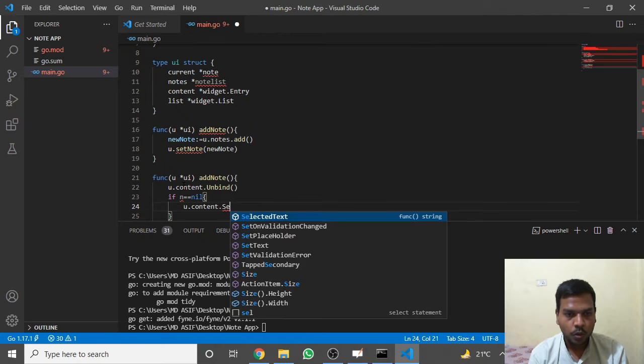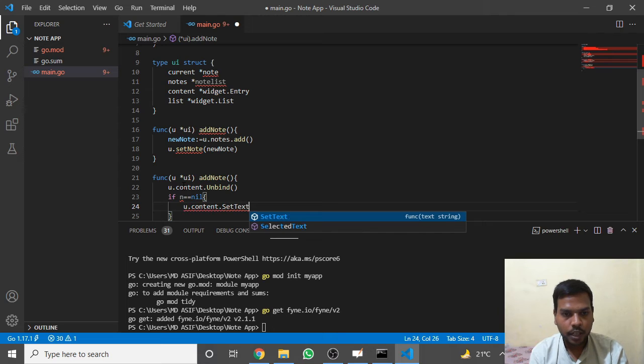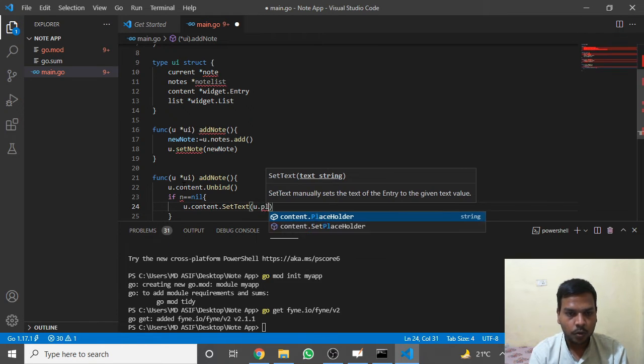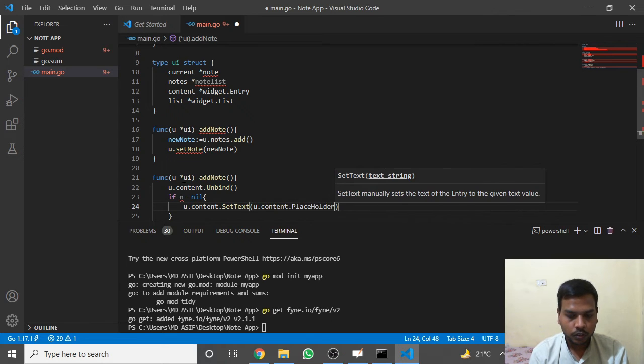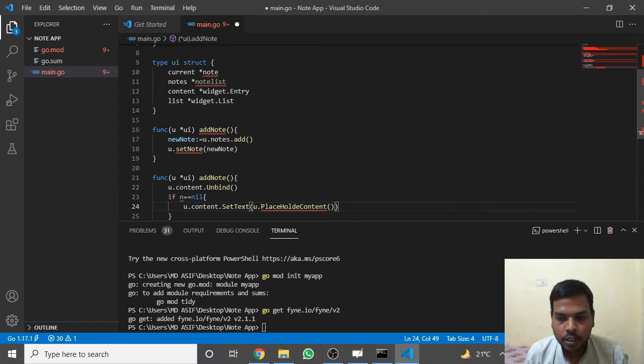If no node is created, it means the app has not created any node, then we have to show the placeholder text, which I told you about, placeholder content. I will define it later, but we should show a welcome message here.